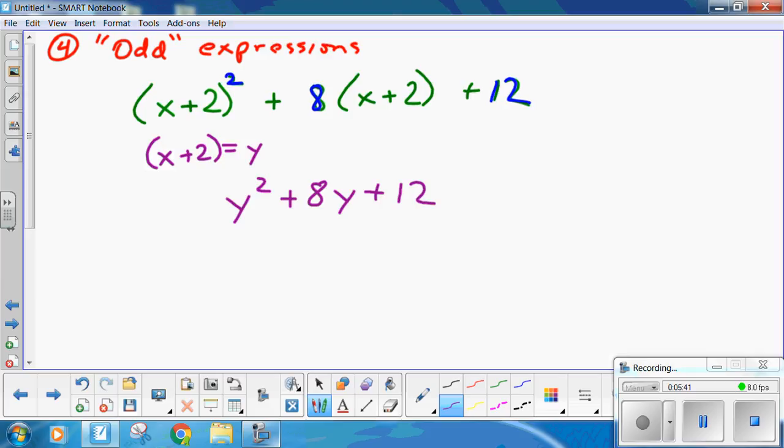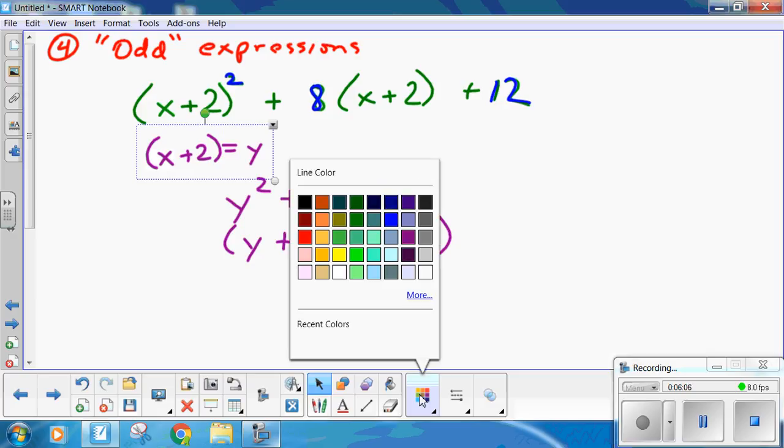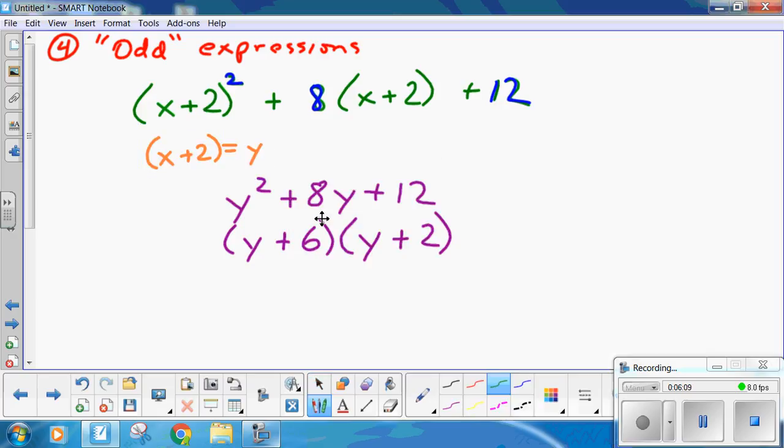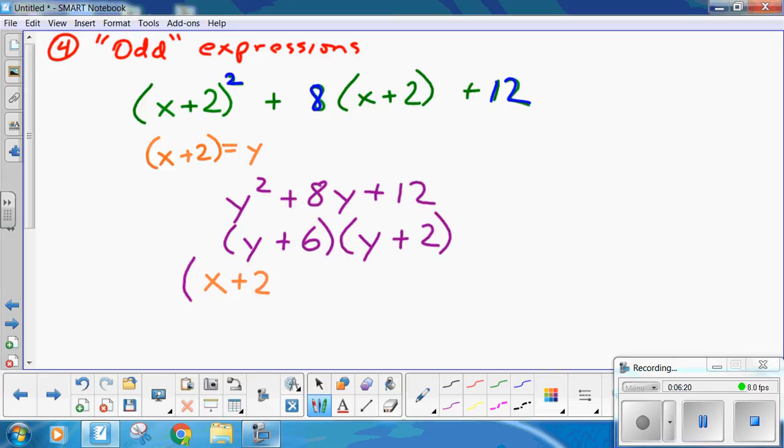Now, can I factor that? What two numbers multiply together to be 12 and add together to be 8? Yes, y plus 6 and y plus 2. Now, so far so good? Yes. Now what did I just say y was? Well, y, right up here, make that a different color. Highlight that orange. So every time I have y down here, I replace it with x plus 2.